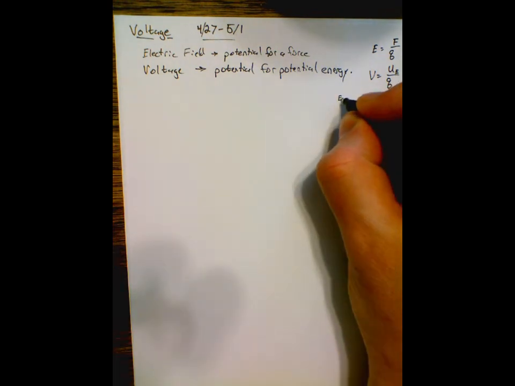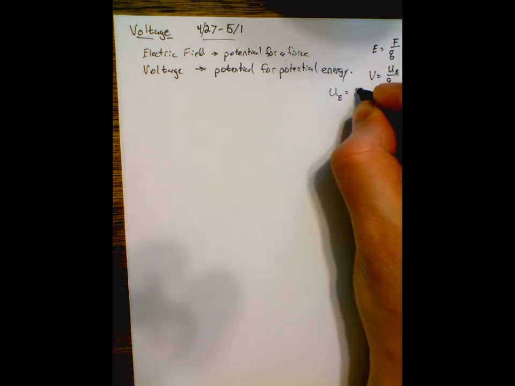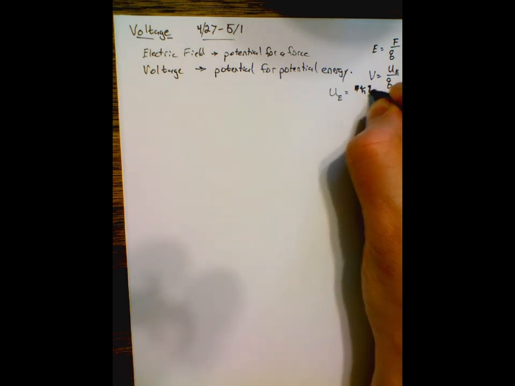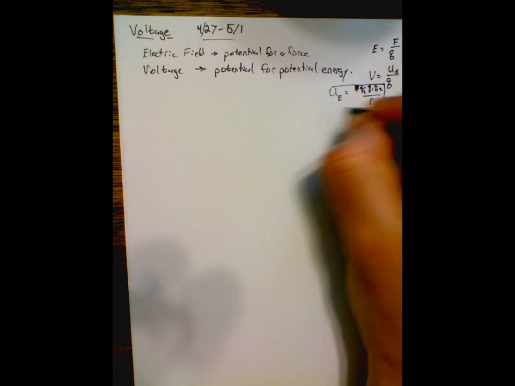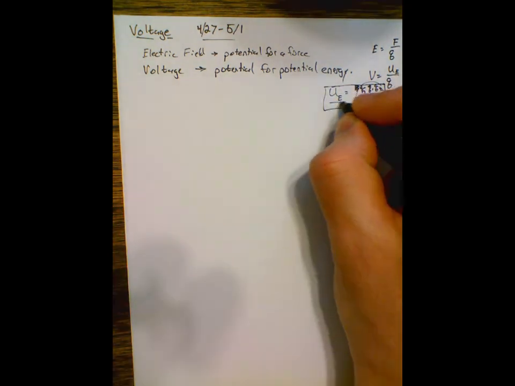Electric potential energy, when you have two individual charges, was k Q1 Q2 over r. Did we talk about that? We might not have talked about that. Not the end of the world. We don't need to worry about that, because we don't care about this part. We care about this part.